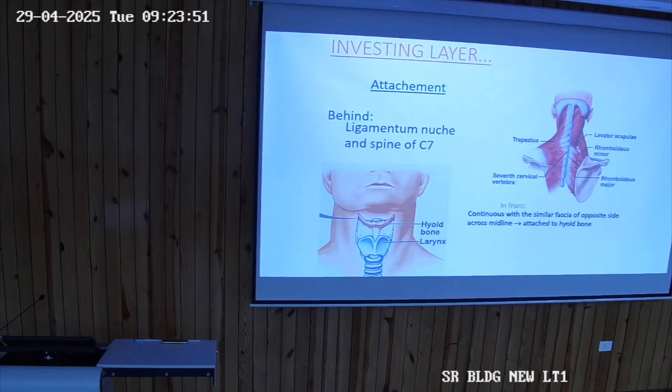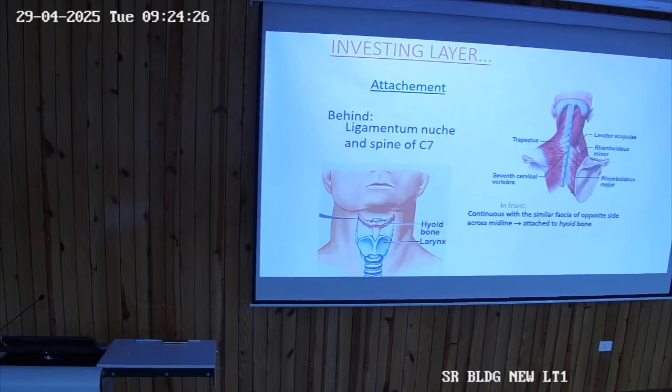Now here you have to remember that the investing layer goes laterally and covers the neck like a collar. Just as a collar covers all around, the investing layer goes like that. Prevertebral layer is located anterior to the muscles of the back, the muscles which are connecting the vertebra. Pretracheal layer is only in the midline, so it won't come in the posterior triangle. So which 2 layers may you encounter in the posterior triangle?